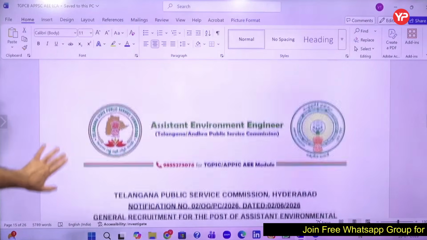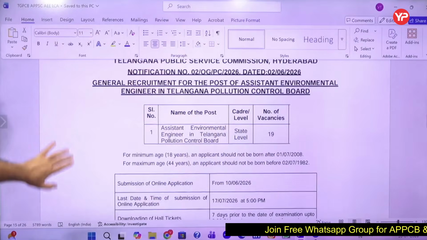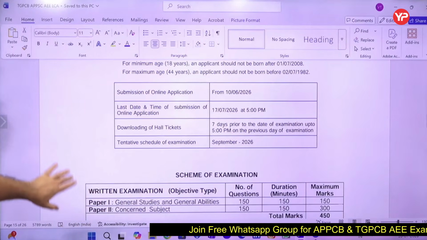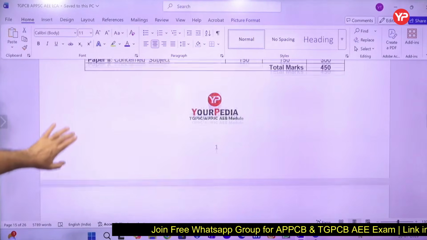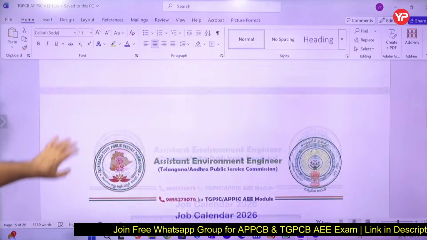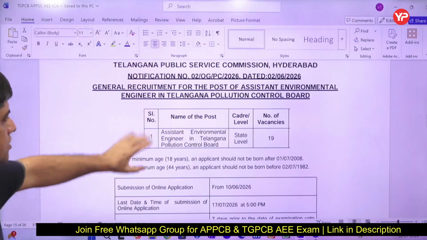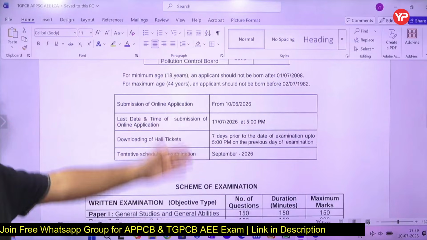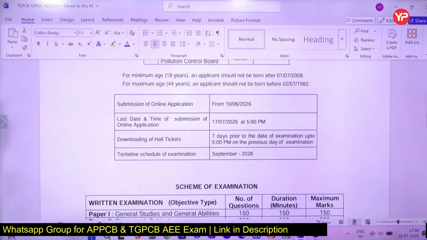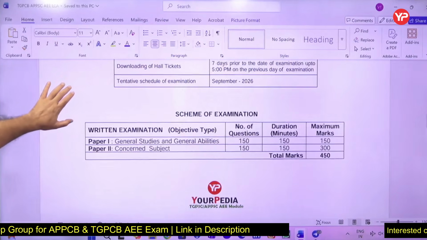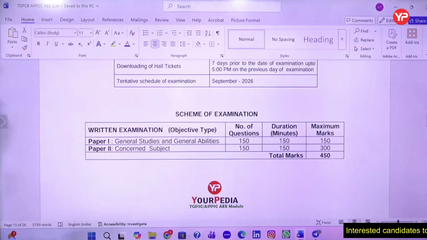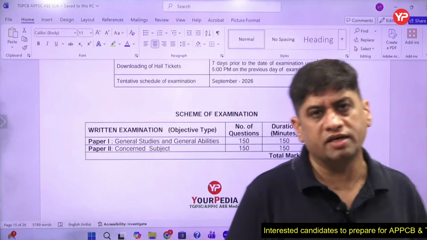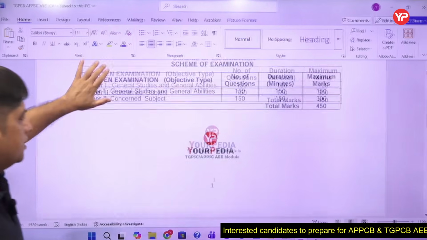So friends, this is your Assistant Environment Engineer for Andhra Pradesh, and this is the timeline. We are expecting the details to come soon. This was for Telangana. Sorry, for Telangana, the number of vacancies is already advertised, and the application was till 17th of July. You can fill the application, and the tentative date of the exam is in September, and YourPedia is going to complete this entire module by 15th of July itself, so nothing to worry. And this is the pattern of the exam.